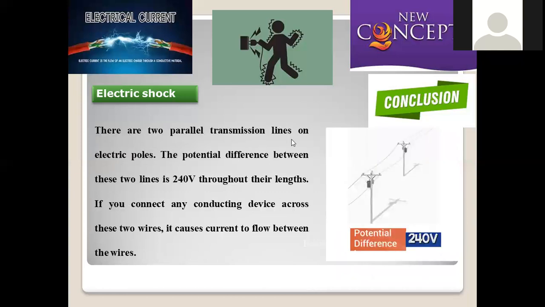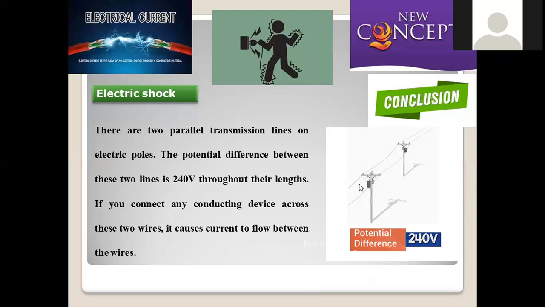There are two parallel transmission lines on the electrical pole. The potential difference between the two lines is taken as 240 volts, which is an extremely large voltage throughout their lengths. If you connect any conducting device across the two wires, it causes a current to flow between the wires.